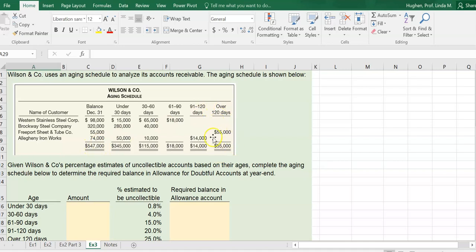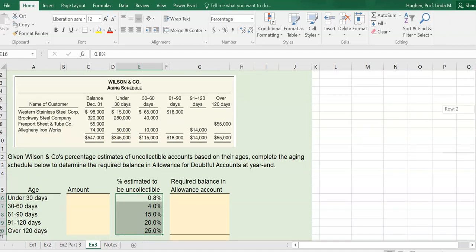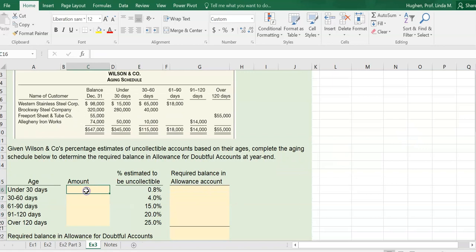The accounts that are over 120 days past due are much more likely to be uncollectible as compared to those that are still current. And management has given us these rates. These are not rates that we need to calculate. These are the amounts that some manager has decided, based on past experience and economic conditions, is the likelihood of non-collection based on the aging.